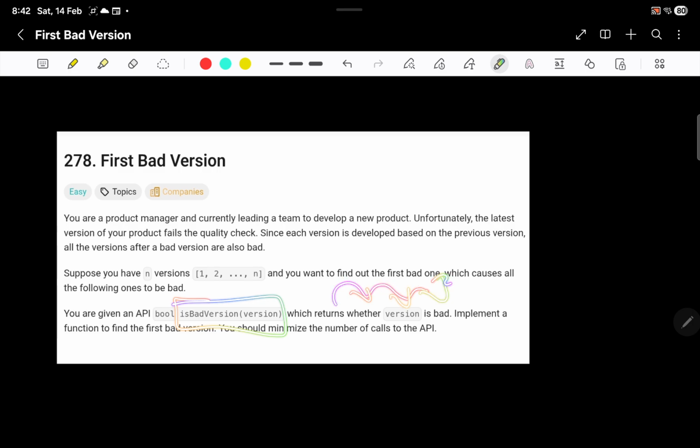One linear approach would be to check all versions linearly and solve it in O of n time. But this would mean that for n numbers you will call isBadVersion at least n times if the last version is the bad version, right?